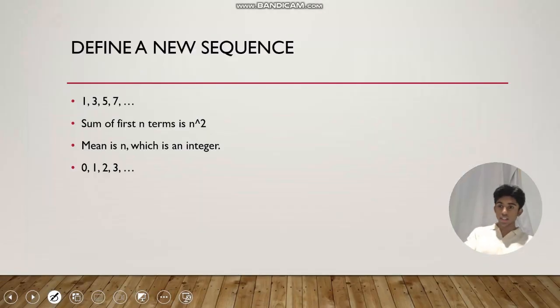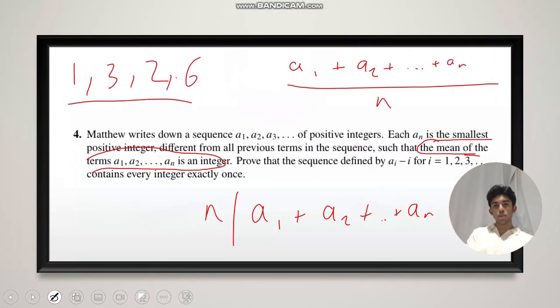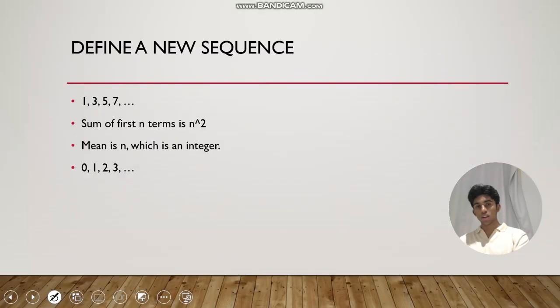And as it happens, it turns out to be 0, 1, 2, and 3. Okay, that's quite nice, because if you remember, the question asked us to prove that this new modified sequence, we'll call it the sequence B_i, and I'll just refer to it as the B sequence, contains every integer exactly once.